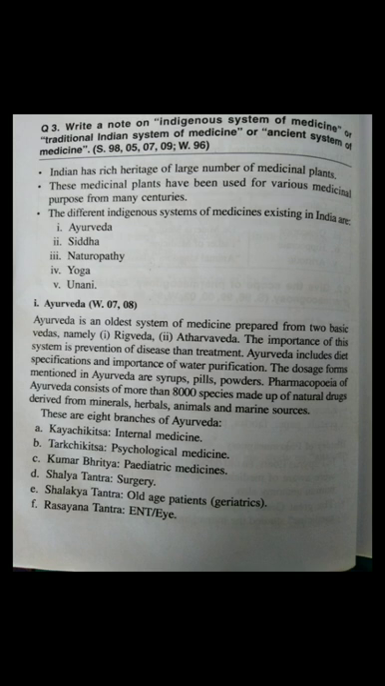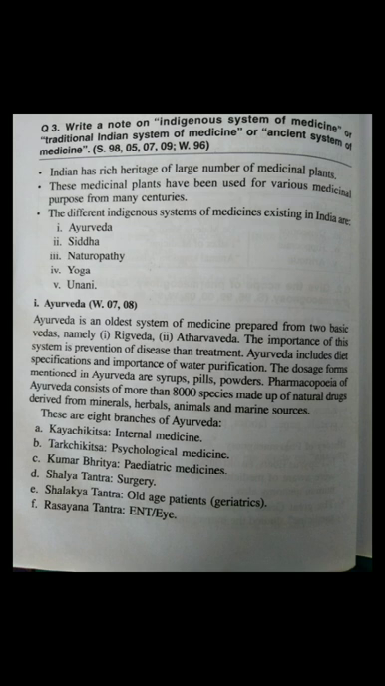In that, the 8 branches of Ayurveda, first is Kayachikitsa, that is internal medicine. Then Tark Chikitsa, that is physiological medicine. Then Kumar Bhritya, that is pediatric medicine. Then Shalya Tantra, that is surgery. Then Shalakya Tantra, old age patient, means geriatric.